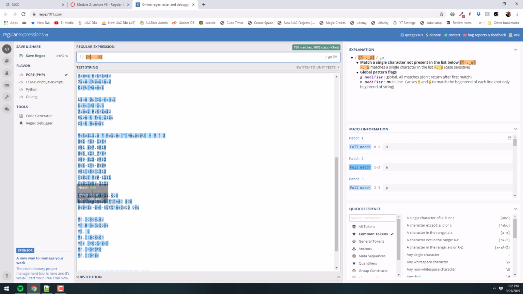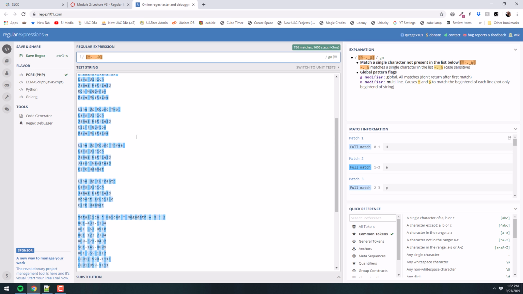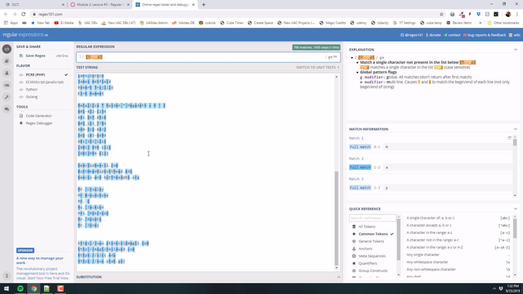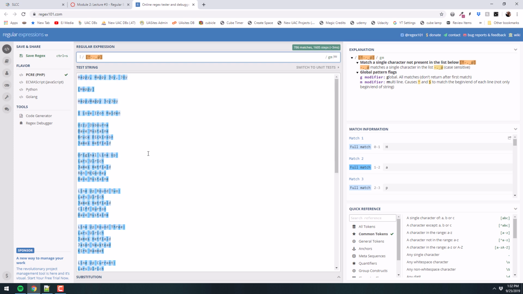And as you can see, it's not highlighting the @ symbol there. It's not highlighting the dashes there. It's not highlighting the periods there. The white spaces would be highlighted, but only because they're not in the brackets, okay? Make sense? What if I wanted to find an actual caret, right? How would I do that?